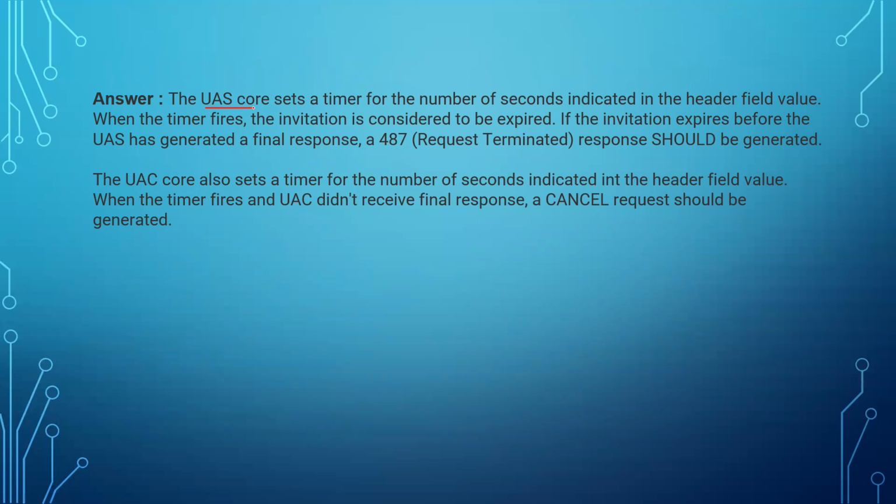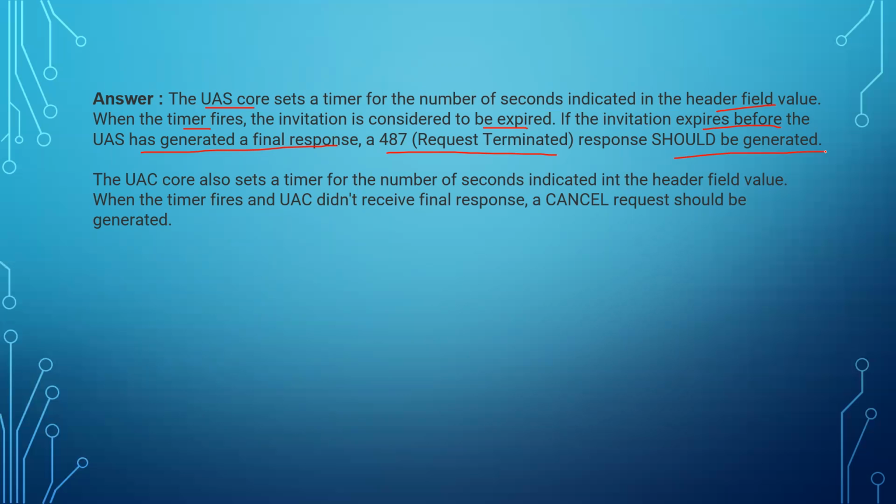So the UAS core sets a timer for the number of seconds indicated in the header field value. When this timer expires, the invitation is considered to be expired because the timer has already gone. If the invitation expires before the UAS has generated a final response, then a 487 Request Terminated response should be generated.